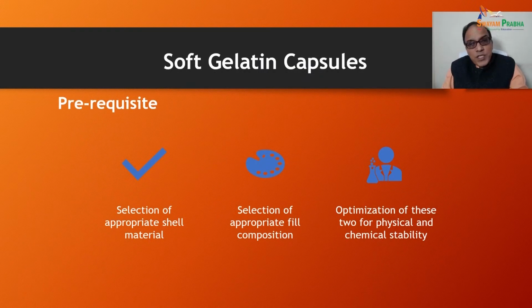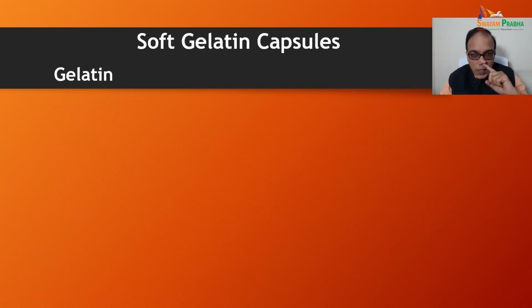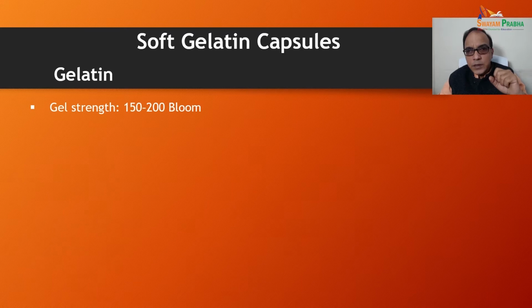What are the prerequisites? Selection of appropriate shell material, selection of appropriate fill composition, and optimization of these two for physical and chemical stability. So these are the three important prerequisites for soft gelatin capsules manufacturing. In the soft gelatin capsules, the gelatin used must have a gel strength of 150 to 200 bloom.